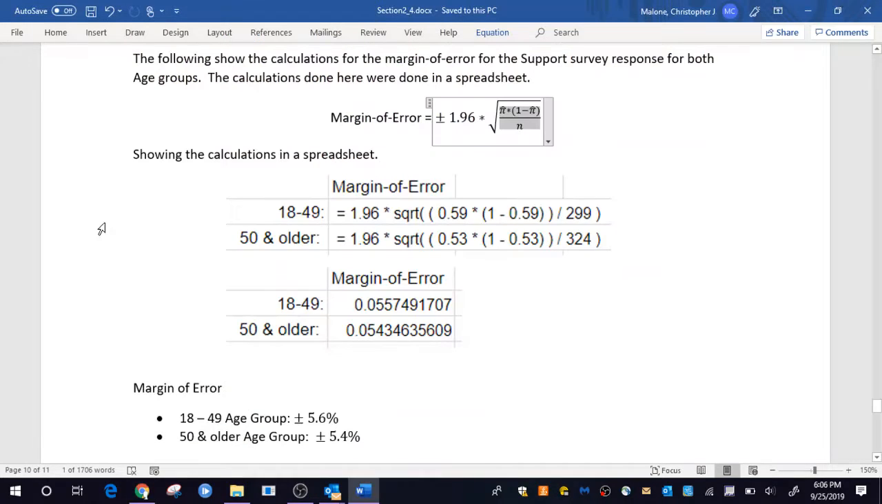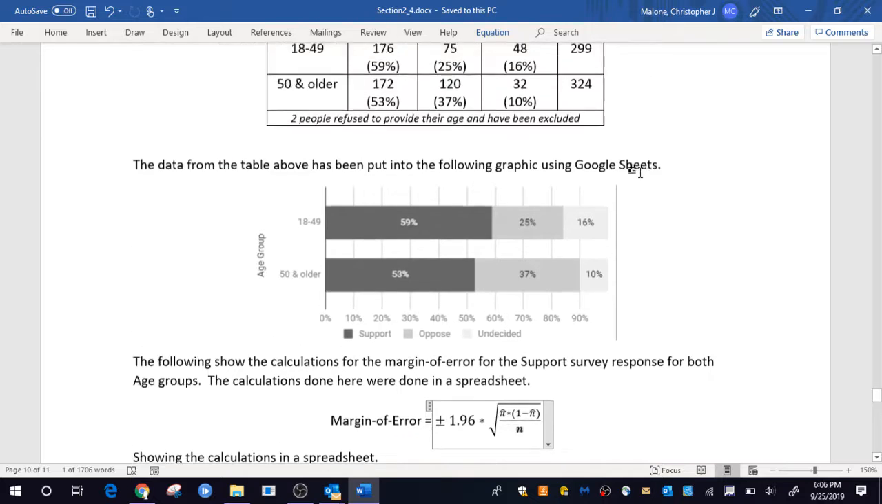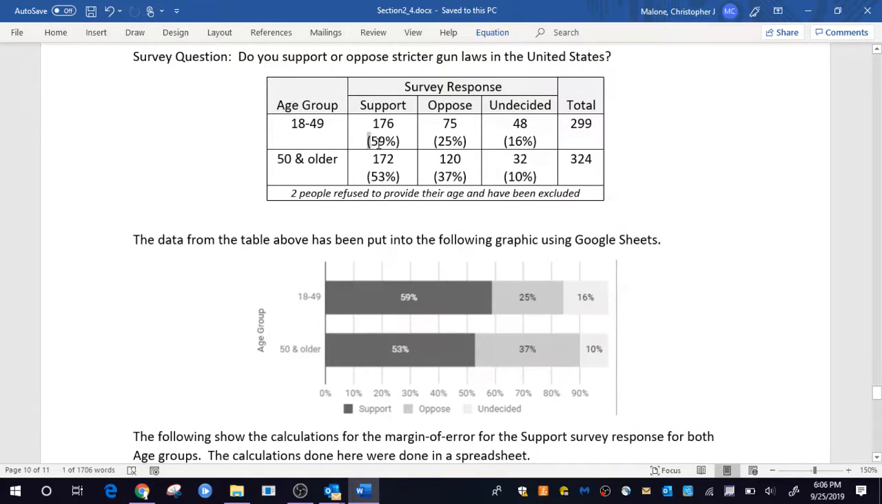Okay, so to do the calculation, again, all I need is the 1.96 multiplied by the square root of my pi hat quantity times 1 minus pi hat, all divided by my n. So the pi hat quantity is just the proportion or the percentage that's support for that particular age group. So the pi hat quantity here is going to be that 59%. The n, the total number of people in that age group, is over here at the 299.